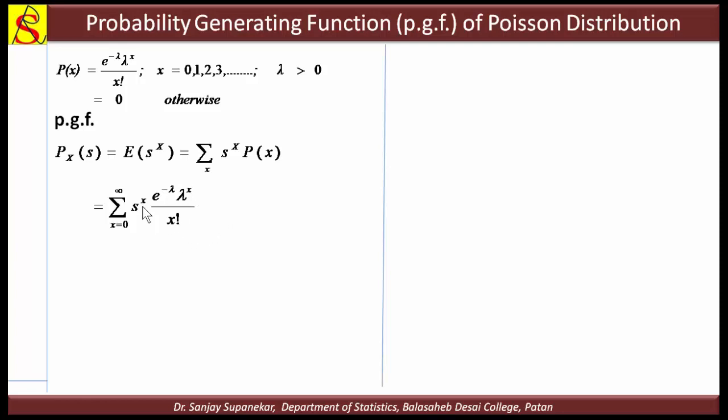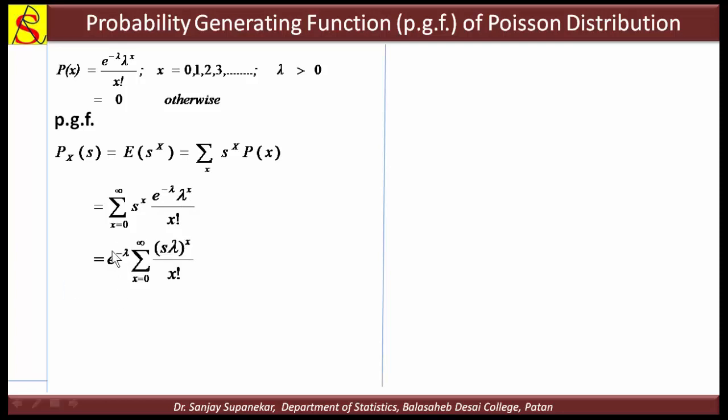We can see that s raised to x and lambda raised to x both have the same index, so we can combine these. Here e raised to minus lambda is a constant, so we can take e raised to minus lambda out of the summation.